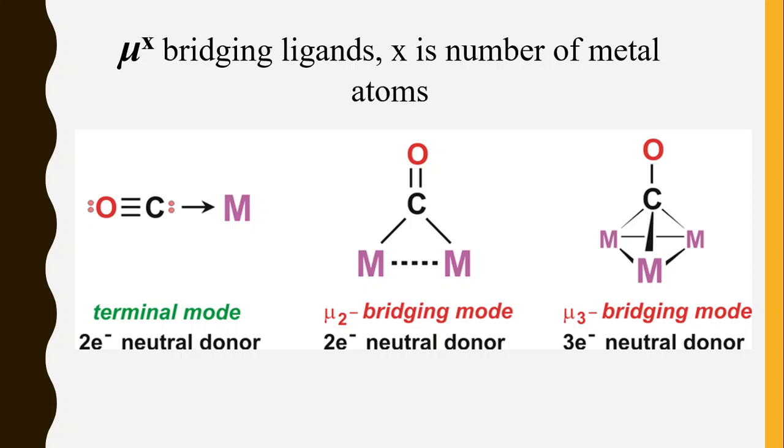You can see in the second case mu 2. Mu 2 means two metal atoms are connected. X represents the number of metal atoms. So when two metal atoms are connected, it is mu 2. When three metal atoms are connected, it is mu 3. When four metal atoms are connected, mu 4.